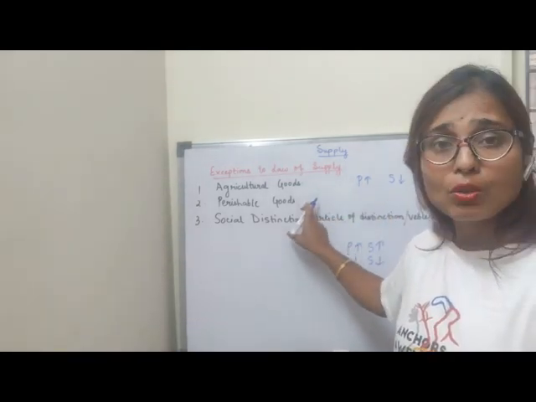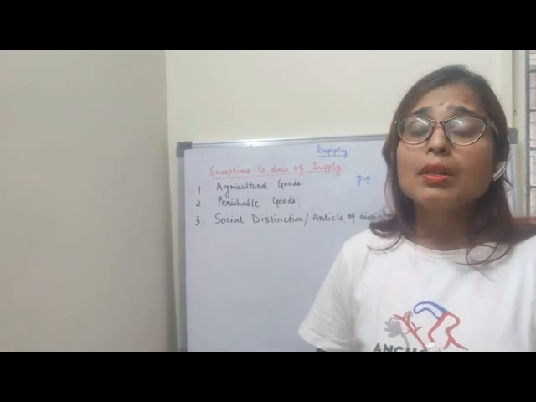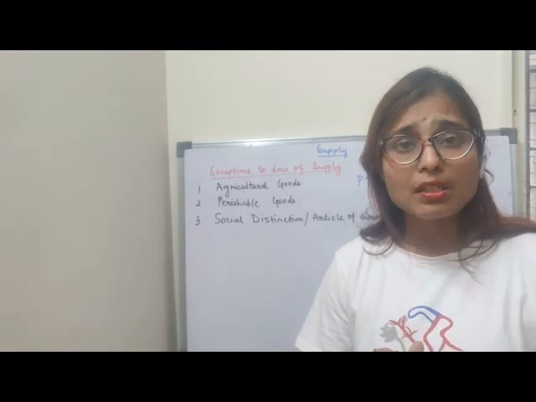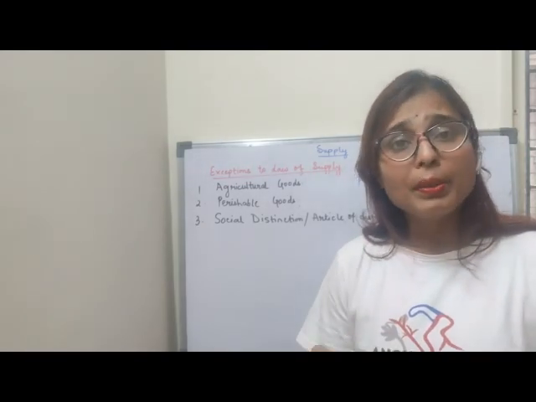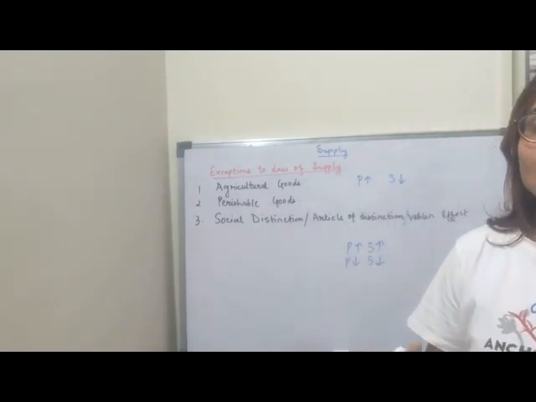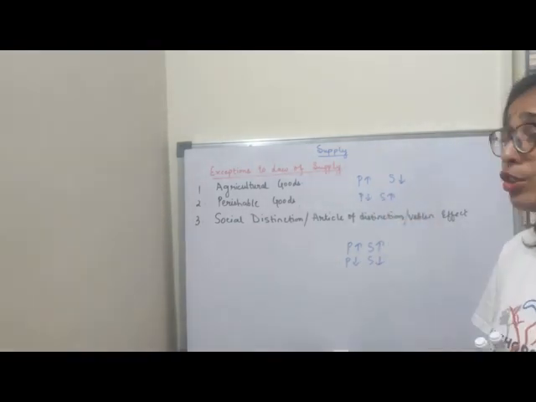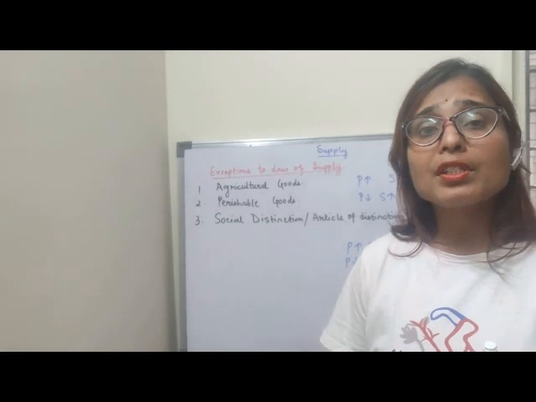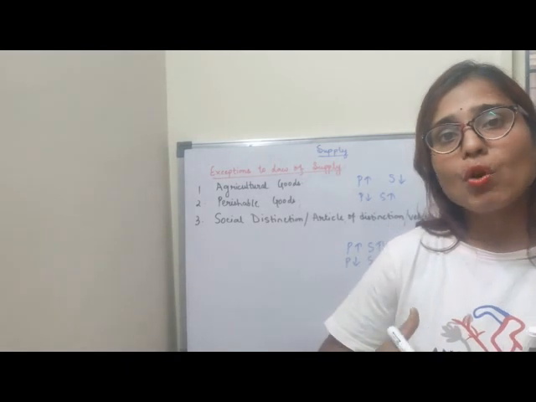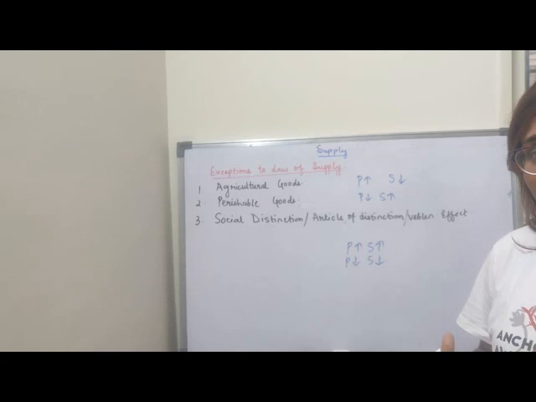Second is perishable goods. Perishable goods are those goods which do not stay for a longer time. That means sellers want to sell even at lower prices, like milk, fruits, vegetables. Fruits, you know, cannot stay for a longer time. So sellers think that they should clear their stock even at lower prices. So prices are low and supply is more of the perishable goods. Why? Because perishable goods, if kept for a longer time, might spoil or decay. For that reason, sellers want to sell even at the lower price. So supply is more and price is less.